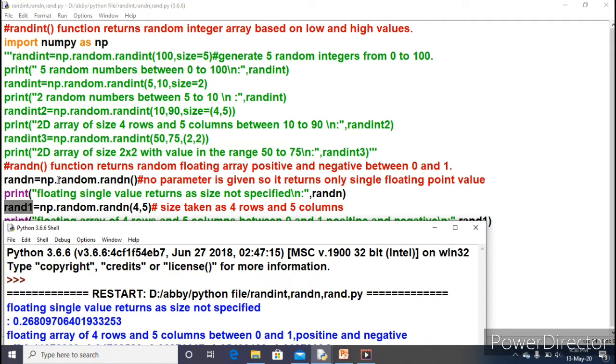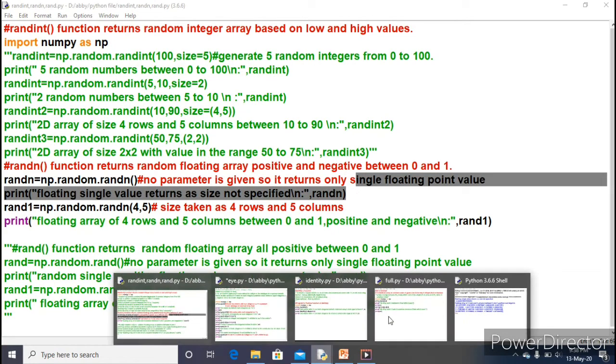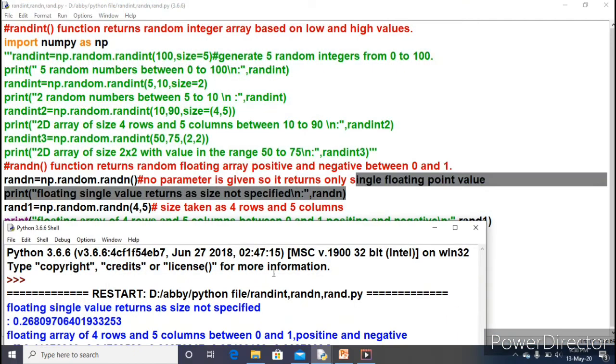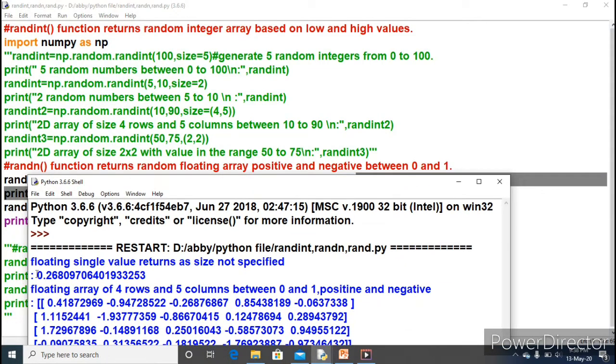Rand_n stores no parameter specified through the rand_n function, so it will return only a single floating point value. When you see here, you will see how the output is coming. Only a single value is returning. Look at here, 0.2680. This is the floating point single value. Clear?